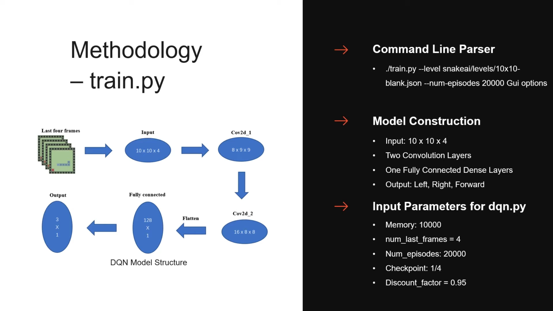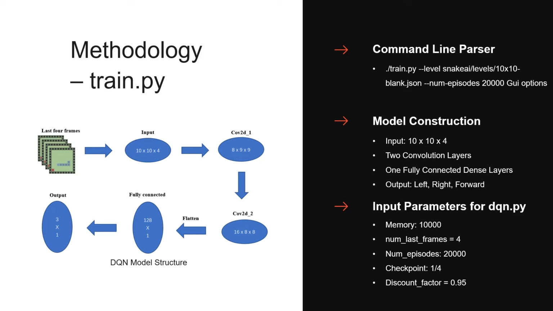The first part is the command line parser, which will parse whether you want to train the model or play the model, what JSON file you want to choose, and how many episodes you want to play. There are also GUI options. With it, you can play the animations, and without it, the speed of training can be much faster.